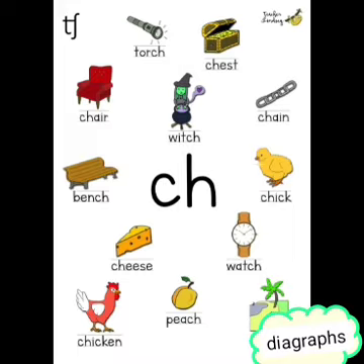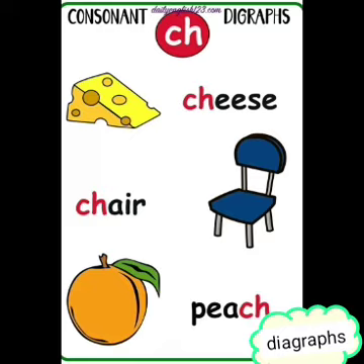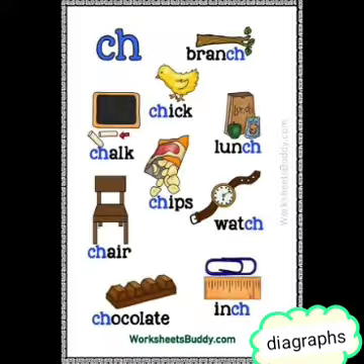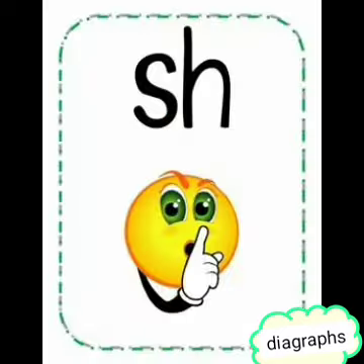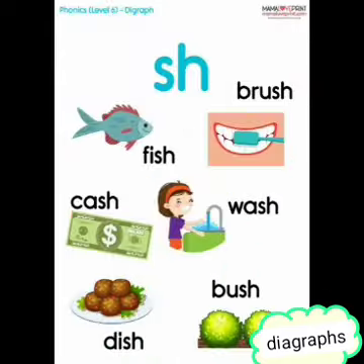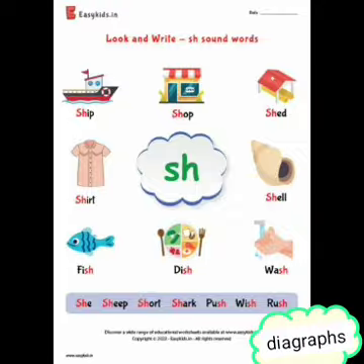Cha, cha. For example, cheese, children, chocolate, child, chair, church, chest. The second digraph, S with H, makes the sound sh: shop, shoes, shrimps.